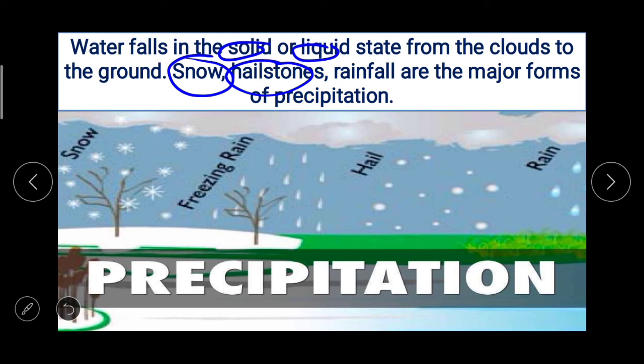Keep in mind, snow and hailstones are the solid forms, and rainfall is the liquid form. So water falls in the solid or liquid state from the clouds to the ground. Snow, hailstones and rainfall are the major forms of precipitation, and in this topic we are going to study in detail the forms of precipitation, that is snow, hail and rainfall.